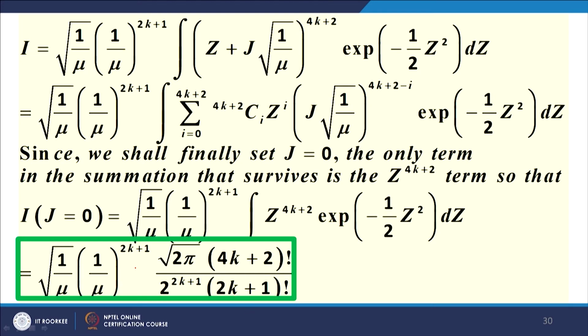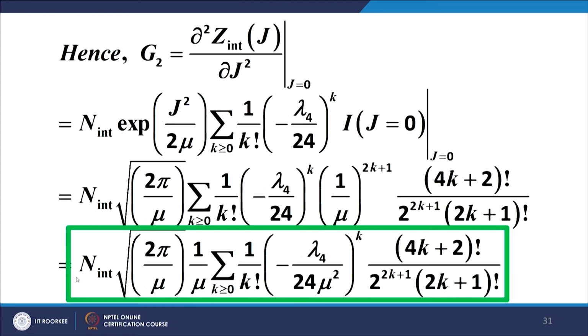When all those normalizations are taken care of, I get the expression in the green box. Putting this value of I in the original expression, what I get is the expression in the green box.